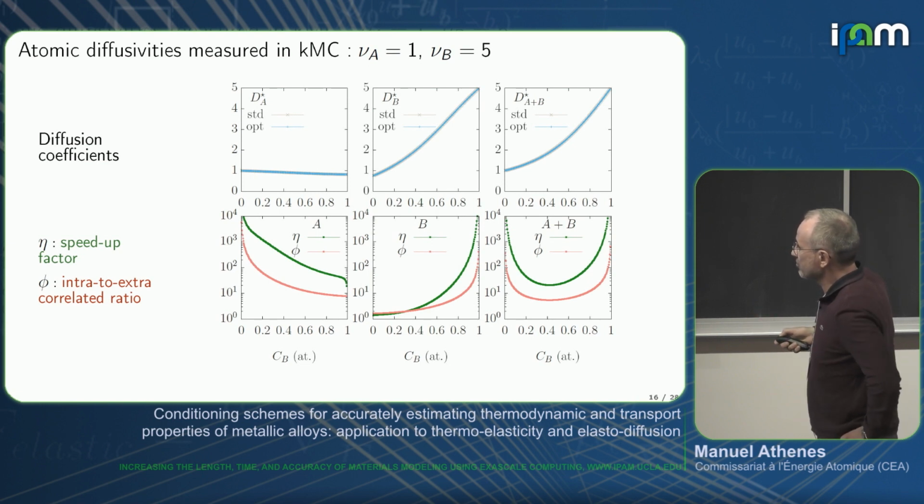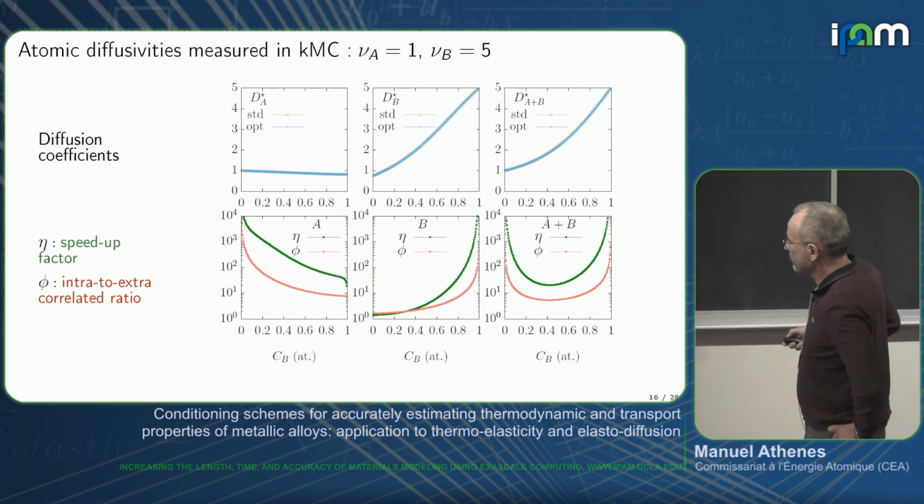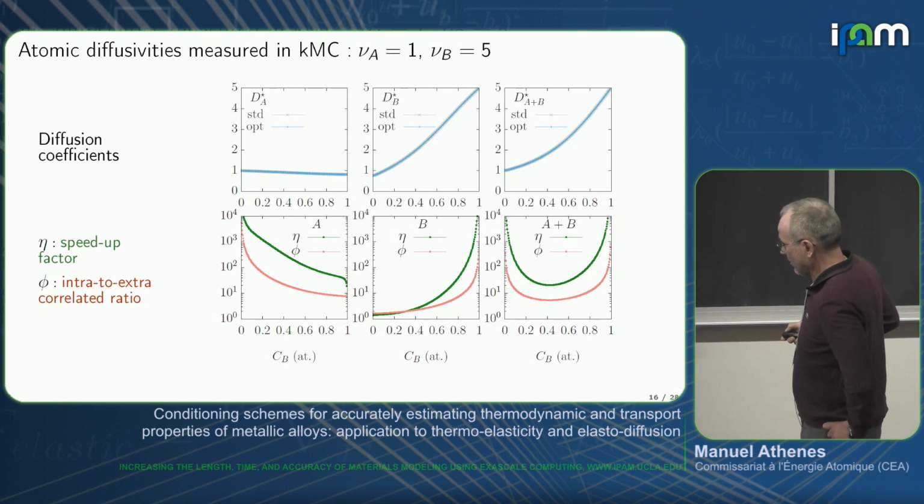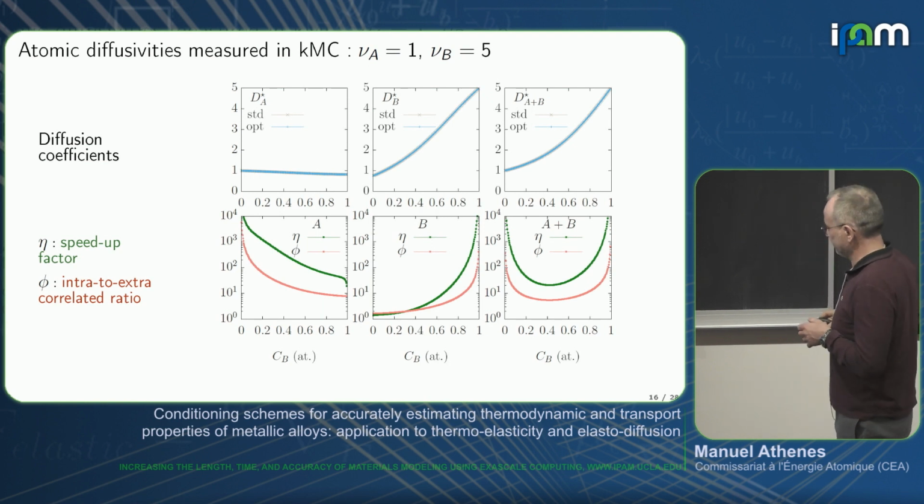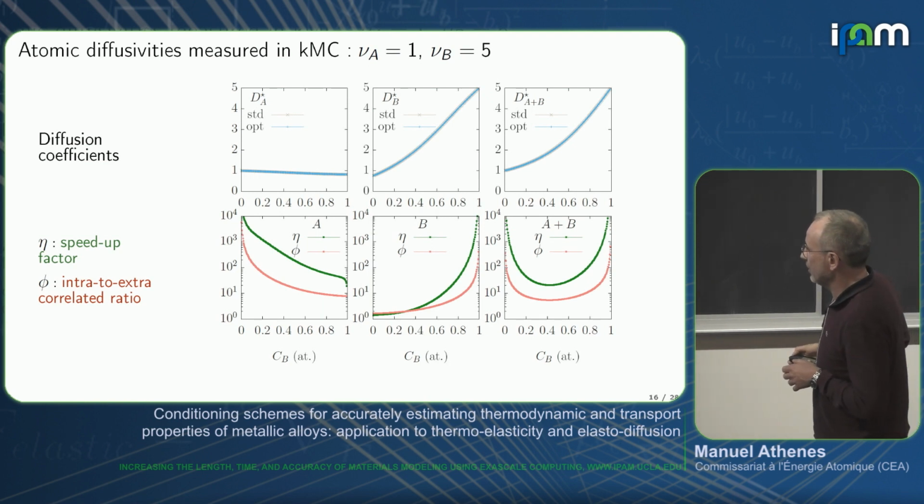You have a speed up of 10,000 for the slow diffusing atoms. The speed up is not as important for the fast diffusing B atoms, where it is just about 2, but this is a fast diffusing atom, so it's less difficult to measure. The speed up is also correlated with the intra to extra correlated ratio here, which is quite important.